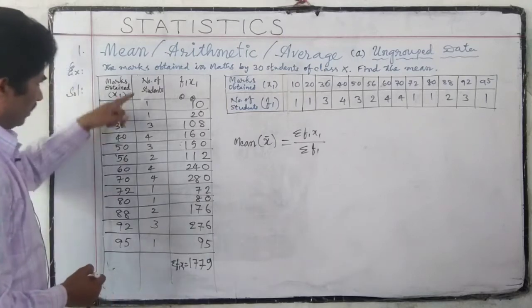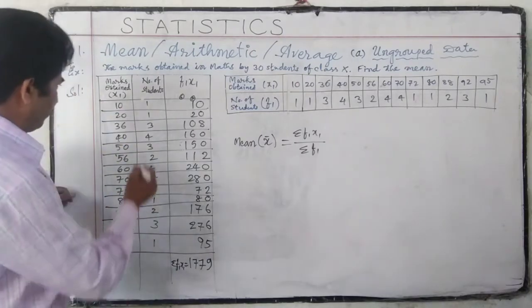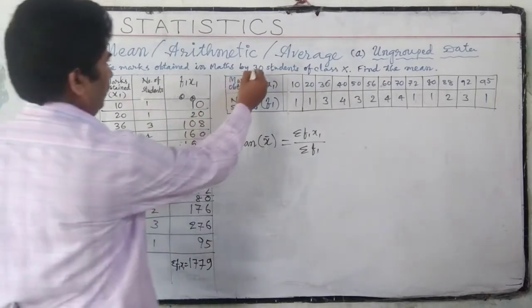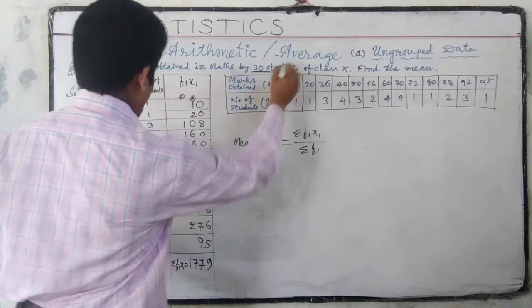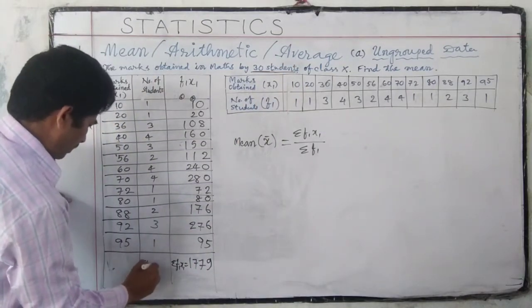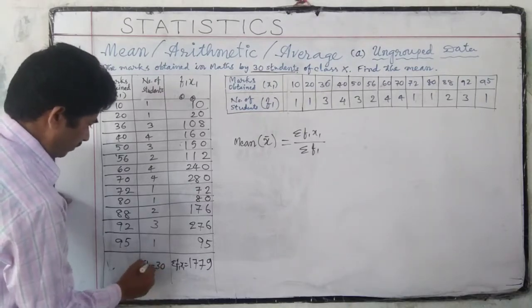1779. Now we have to find sigma f1. Here already given 30 students, so for sigma f1 we have no need to count; 30 students are given.